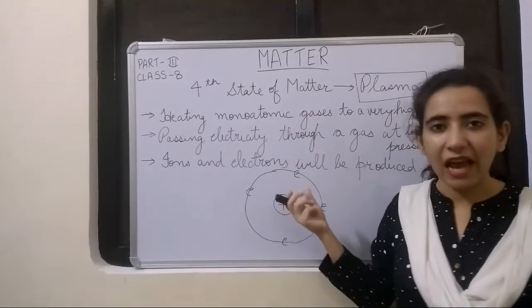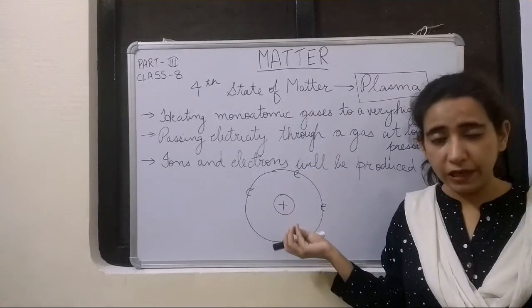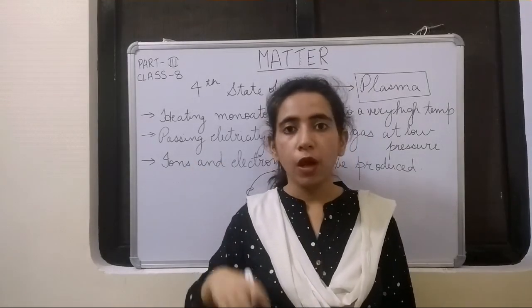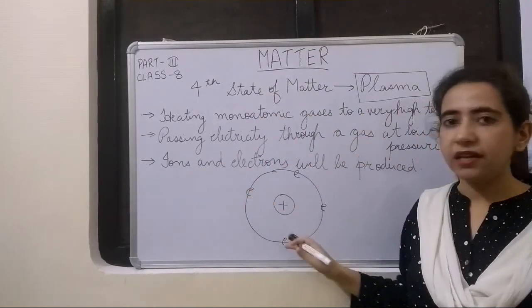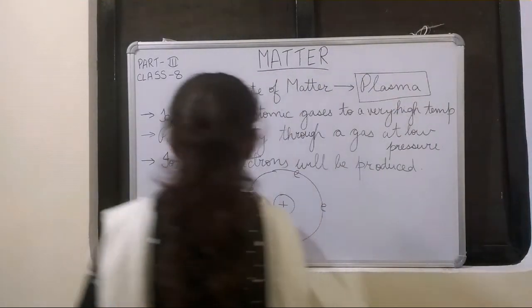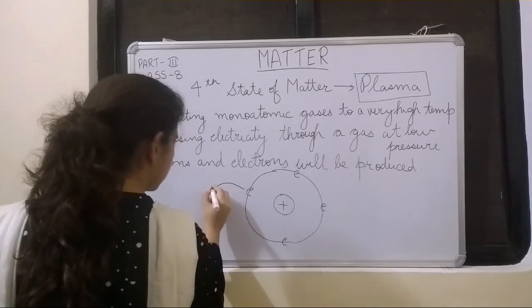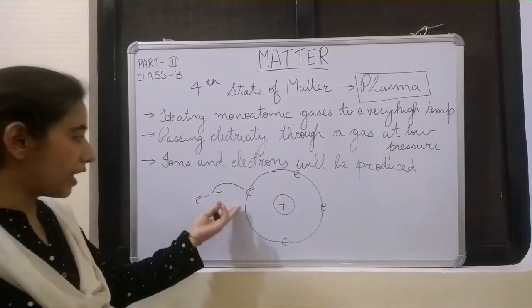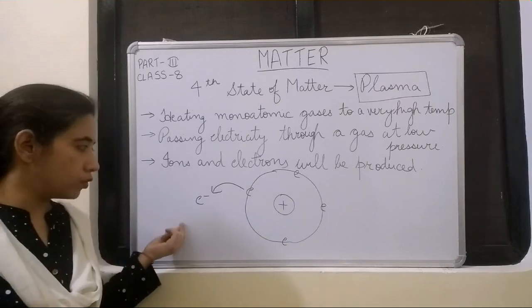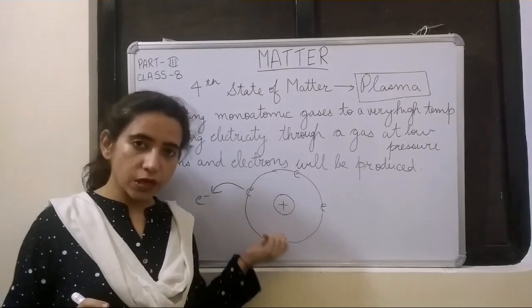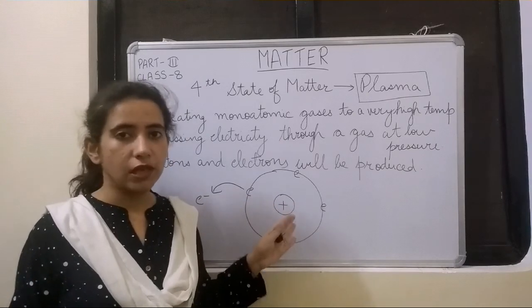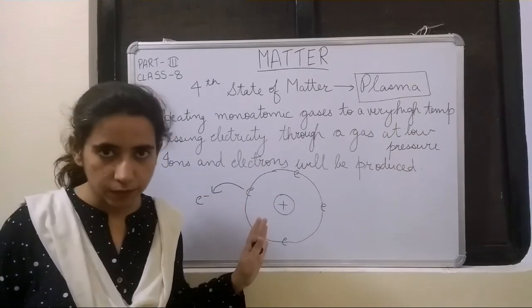If you take such an atom, suppose it is an atom of helium, and electricity is passed through it at a low pressure, what will happen? These electrons will get the extra energy and they will come out. You see, the electron has come out here. So one negative charge is coming out. This atom will become deficient of negative charge and it will show a positive charge. That we call a cation.